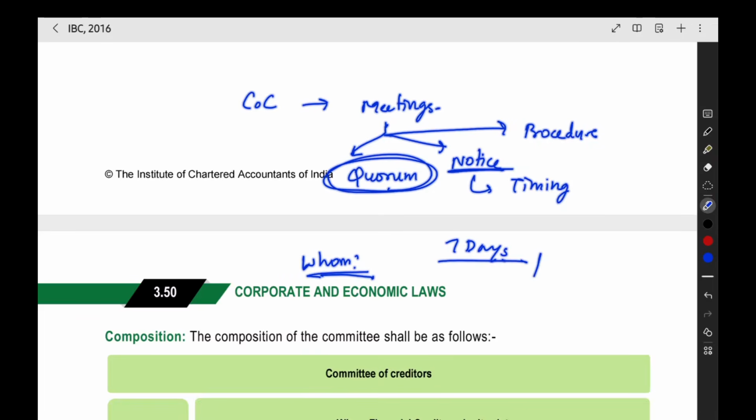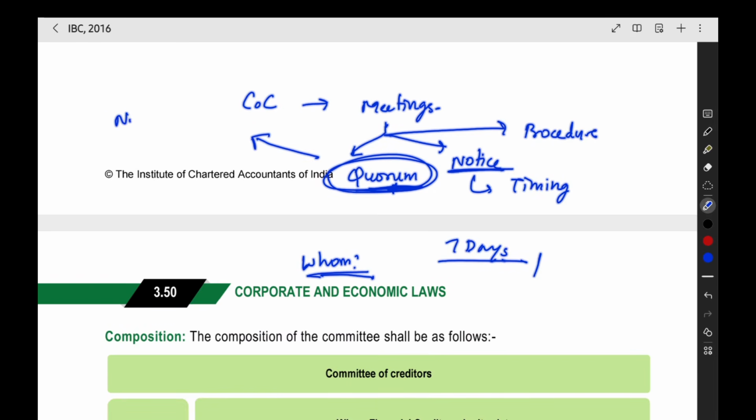Quorum means how many people will be the minimum requirement to conduct the meeting. We will wait. The people will come. Only if the minimum number of people is achieved, after that only we will start the meeting. So how much minimum number of members is required to start the meeting? That is quorum. And in quorum also we will have one attached point.